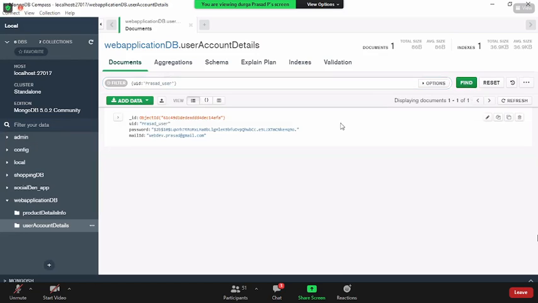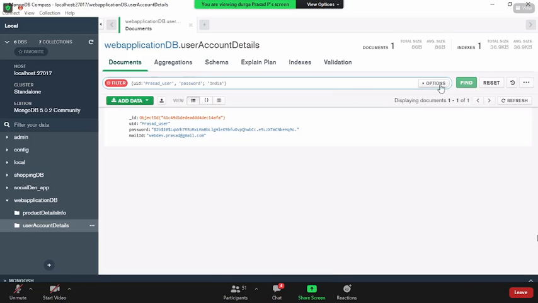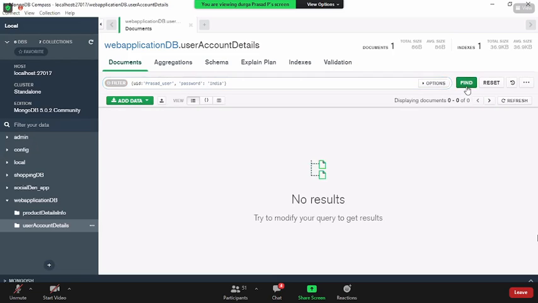I click on find, and I got the user. Now I say comma password colon India. When I click on this, obviously it should respond with empty results.